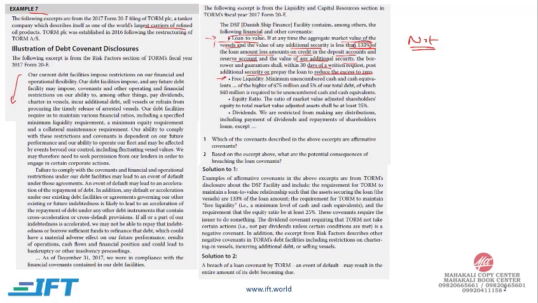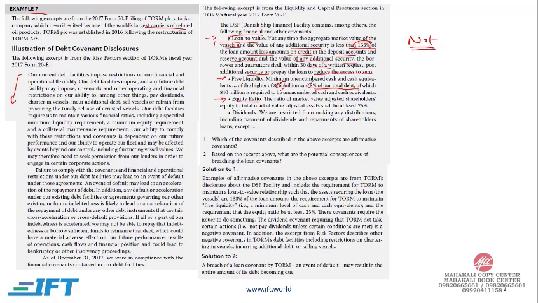There's again another covenant. This is your liquidity. Now minimum unencumbered cash and cash equivalents: either you have 75 million or 5% of the total debt, of which 40 million is required to be in unencumbered cash and cash equivalents. So again, you need to have either 75 million or 5% of your total debt in cash. And then the third ratio is your equity ratio.